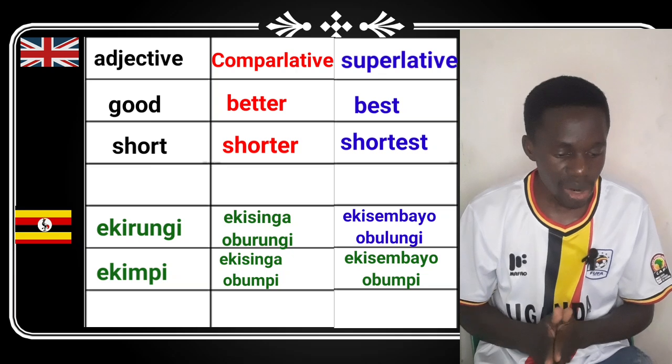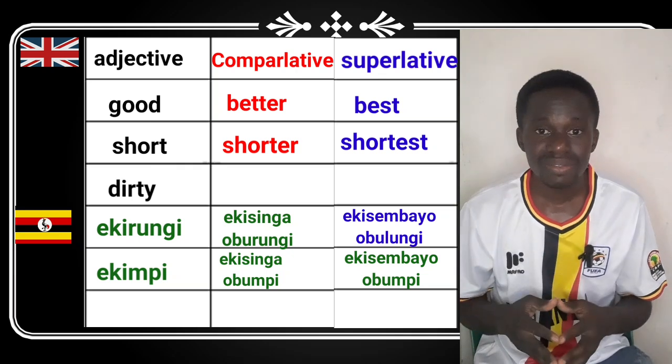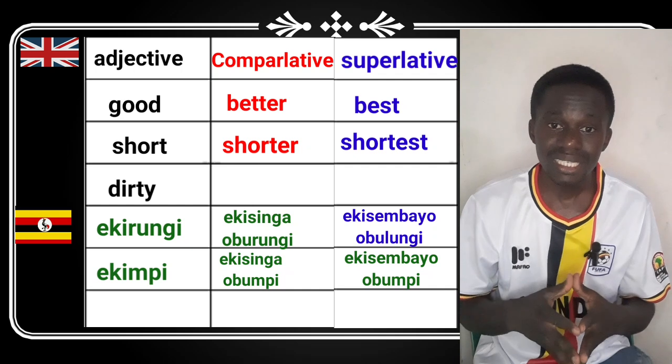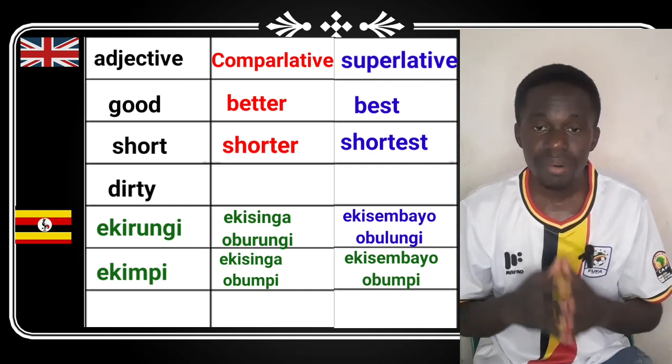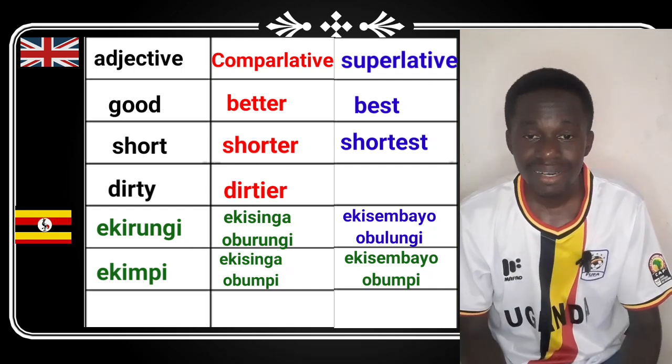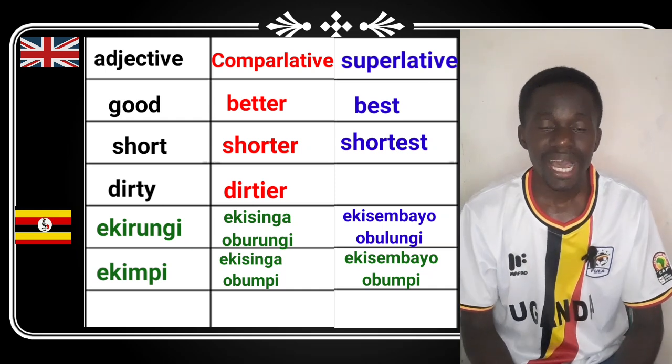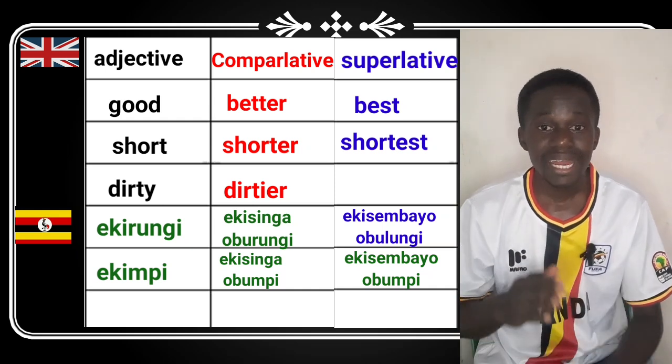Another example, we have dirty. In comparative, it is dirtier. And in superlative, it is dirtiest.